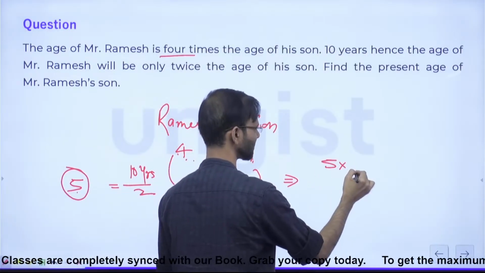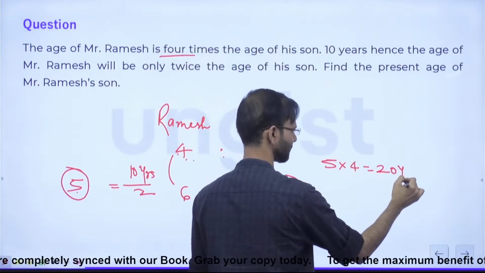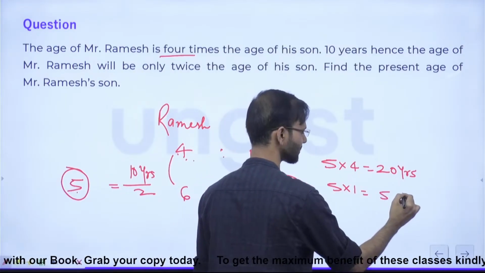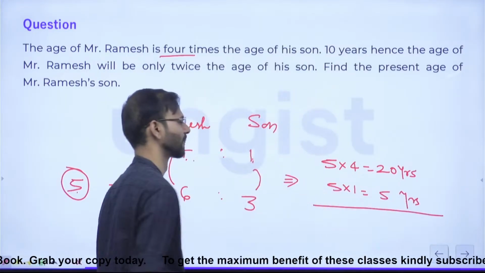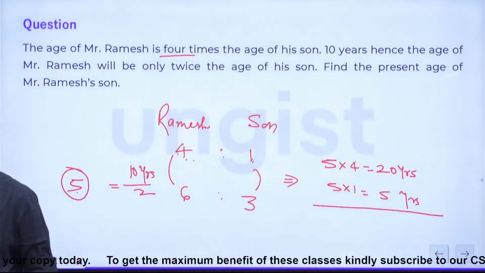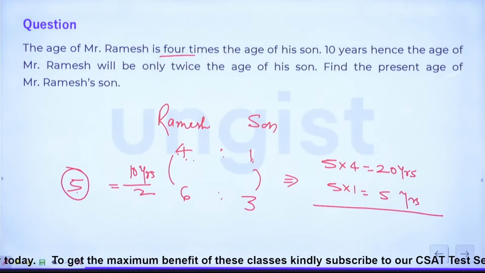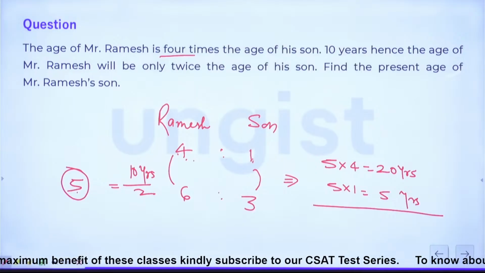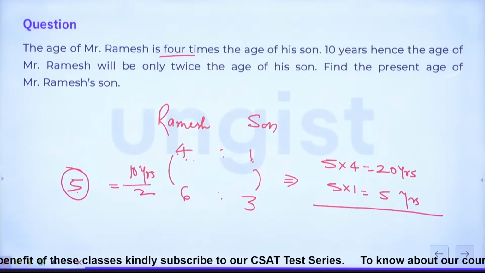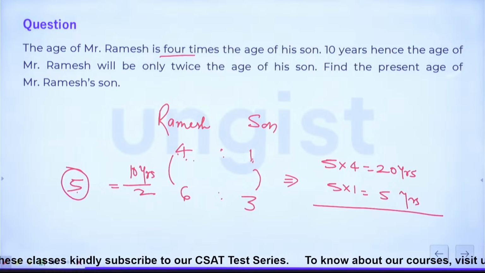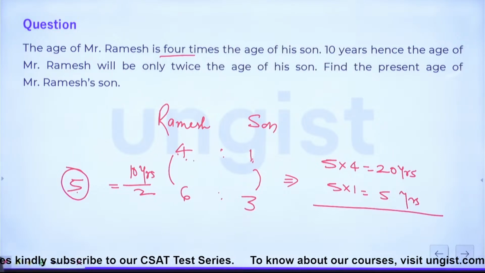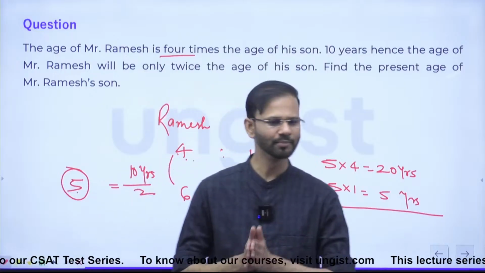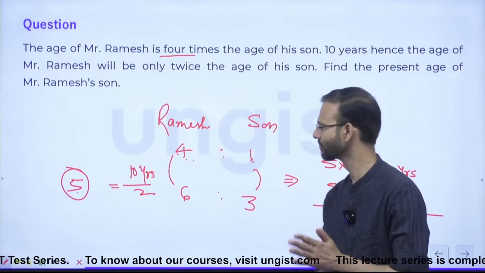So at present, the age of Mr. Ramesh is 20 years and at present the age of Mr. Ramesh's son is 5 years. Right? Everyone fine now? Any doubt? No? Anyone in the class? Any confusion? Yes. All right. Is it clear? Shall we move? Everyone? Okay.